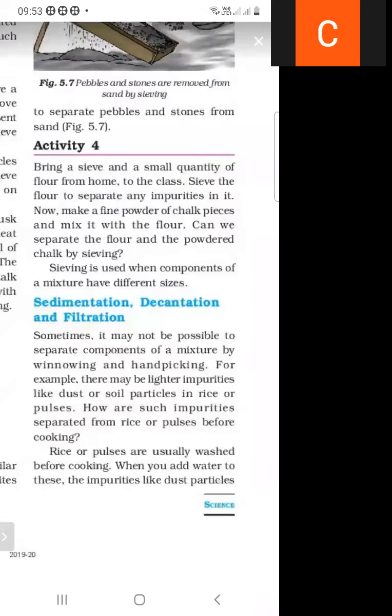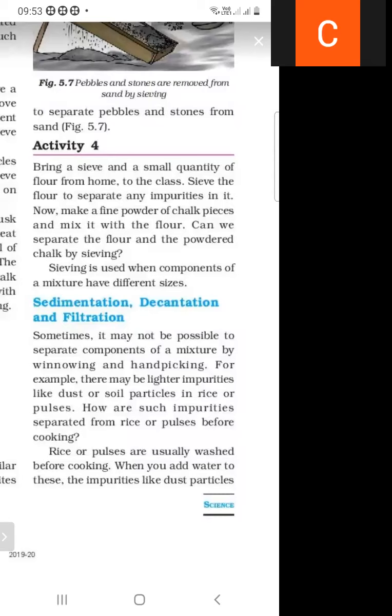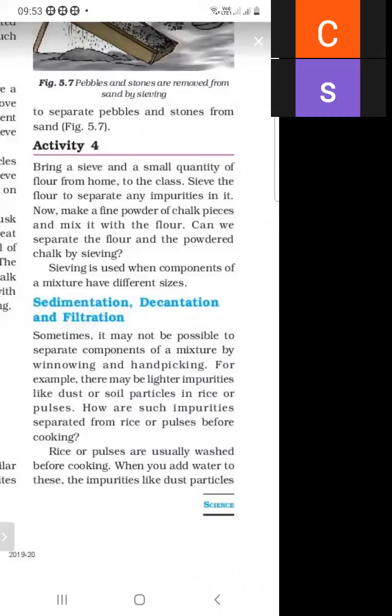So the next process is sedimentation, decantation, and filtration. So what is the process of sedimentation? Sometimes it may not be possible to separate the mixture with the help of winnowing and hand picking. We separate with winnowing, means with the help of wind, or with the help of our hands. Sometimes it is not possible with wind and hand picking.